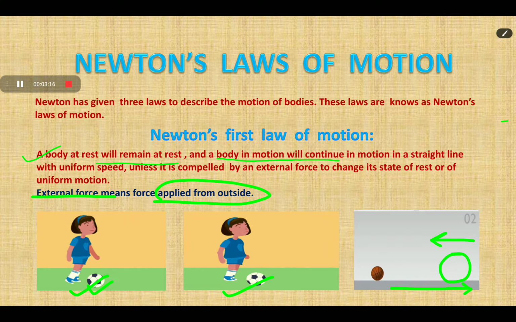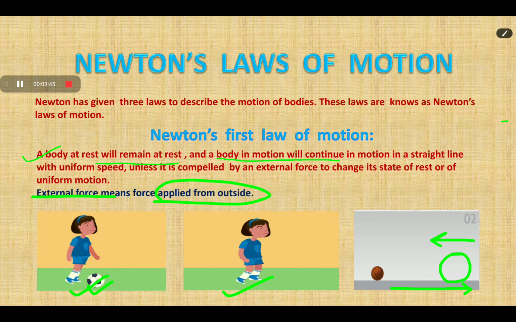So this is the simple way to understand Newton's first law of motion, that any object remains at rest or in motion in a straight line unless an external unbalanced force acts on it. Initially it was considered that if the object is at rest, then it remains at rest.